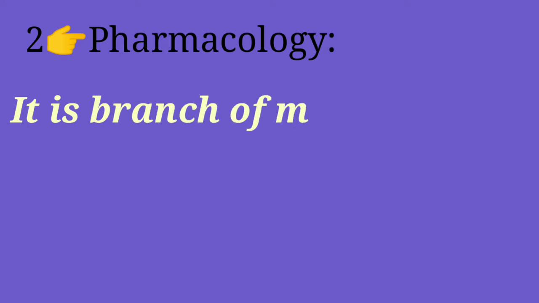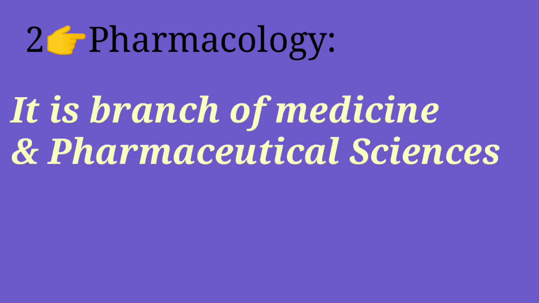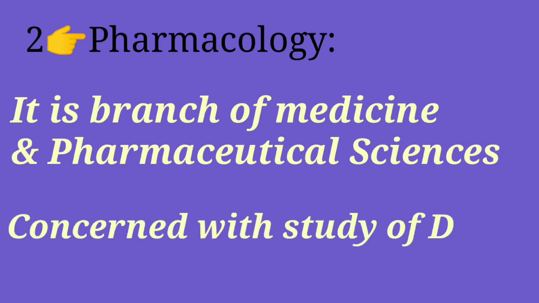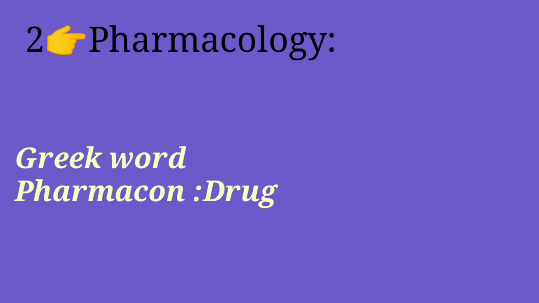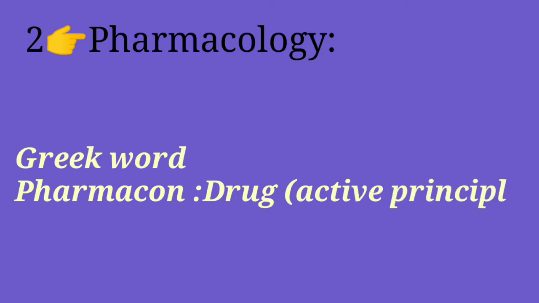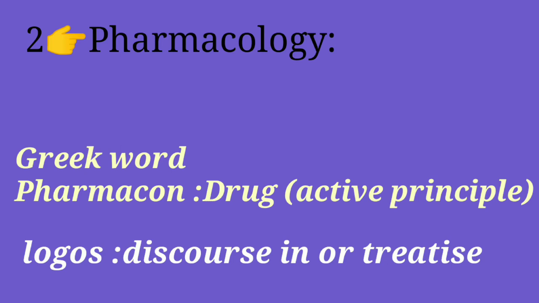Then the next term is pharmacology. Students, it is a branch of medicine and pharmaceutical sciences which is concerned with the study of drug or medication action. Pharmacology is derived from a Greek word, pharmakon, meaning drug, which is an active principle, and logos, meaning discourse or treatise.